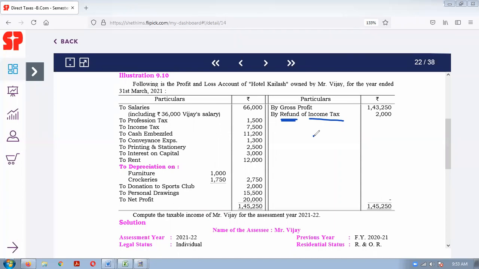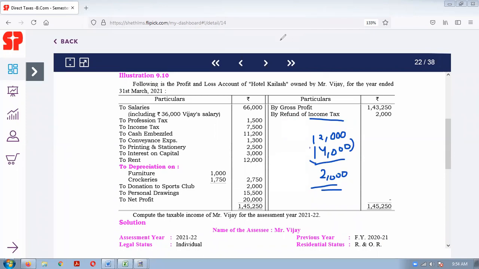Suppose your tax was 12,000 rupees. You have to pay tax of 12,000, but you paid 14,000 to the department. So what they will do is give you the excess amount paid, and that is known as a refund. Okay, because normally there are concepts of advance tax and TDS, etc. Because of that, a refund may arise.